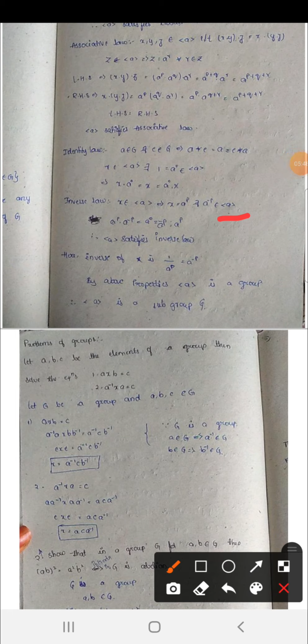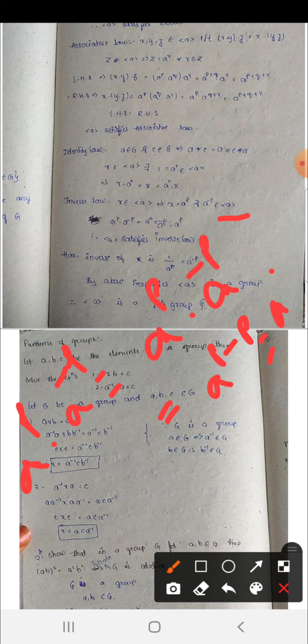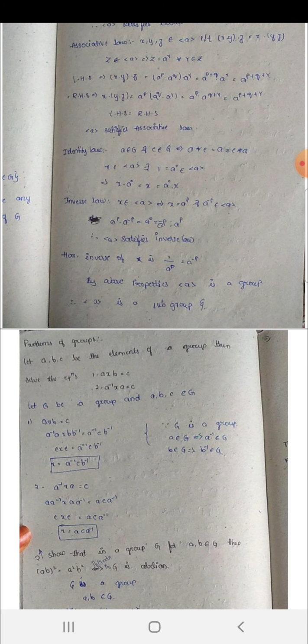So a to the power of p into a to the power of minus p is a to the power of p minus p, that is equal to a to the power of 0. So a to the power of p inverse into a to the power of p is also a to the power of 0. Here a to the power of 0 is the identity element and a to the power of minus p is the inverse of a to the power of p.